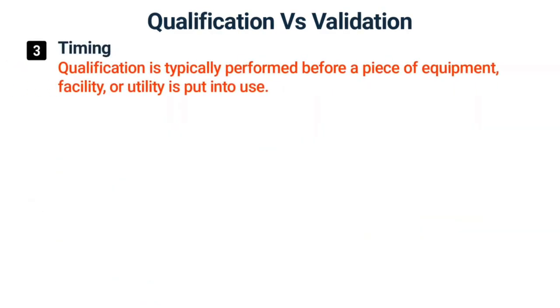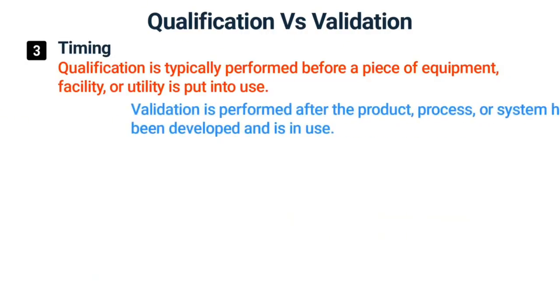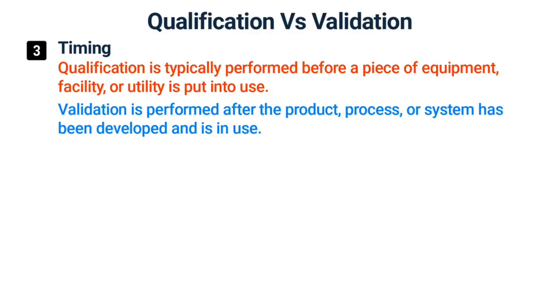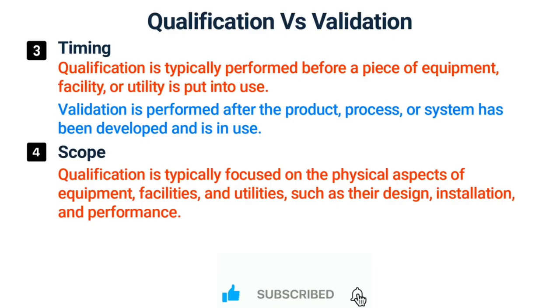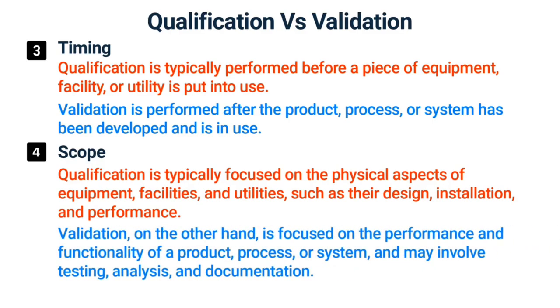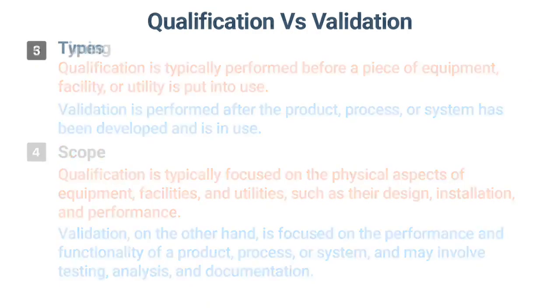Qualification is typically performed before a piece of equipment, facility, or utility is put into use. Validation is performed after the product, process, or system has been developed and is in use. Qualification is typically focused on the physical aspects of equipment, facilities, and utilities, such as their design, installation, and performance. Validation, on the other hand, is focused on the performance and functionality of a product, process, or system, and may involve testing, analysis, and documentation.